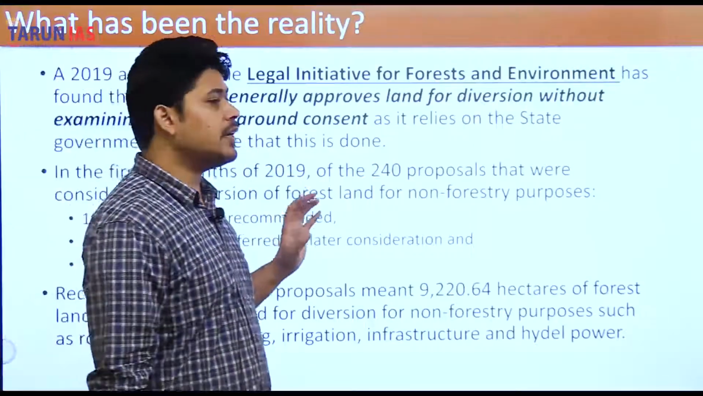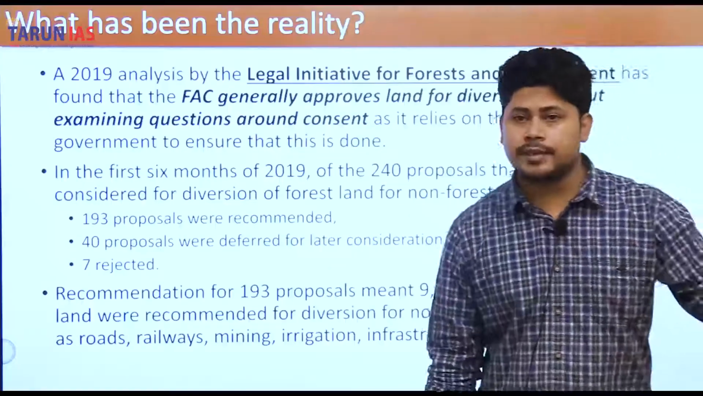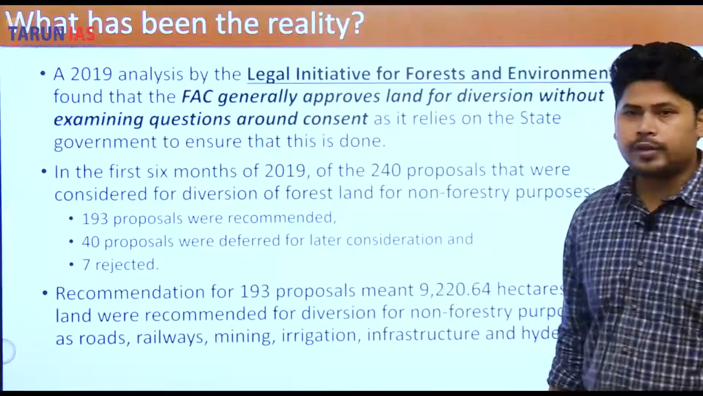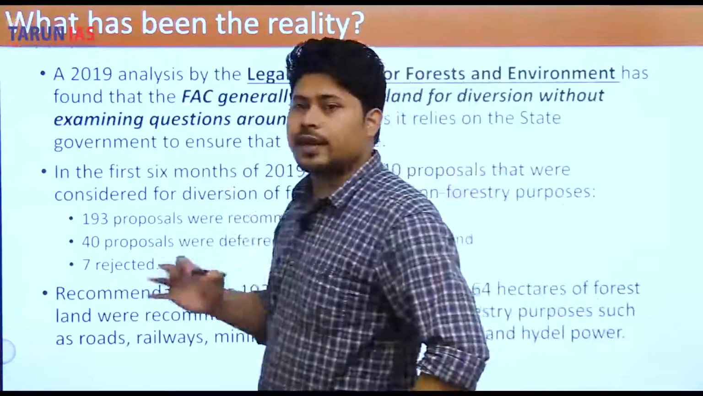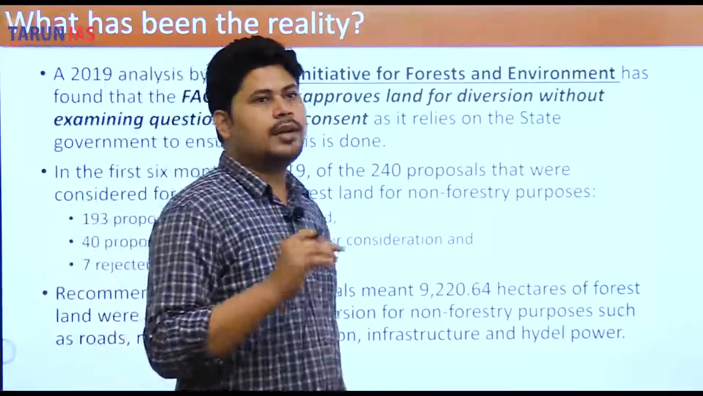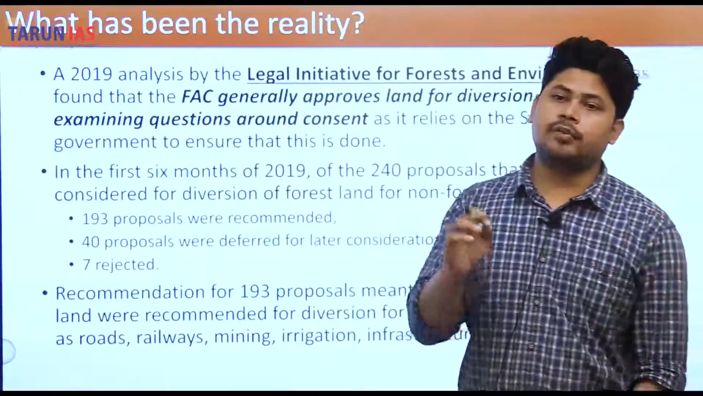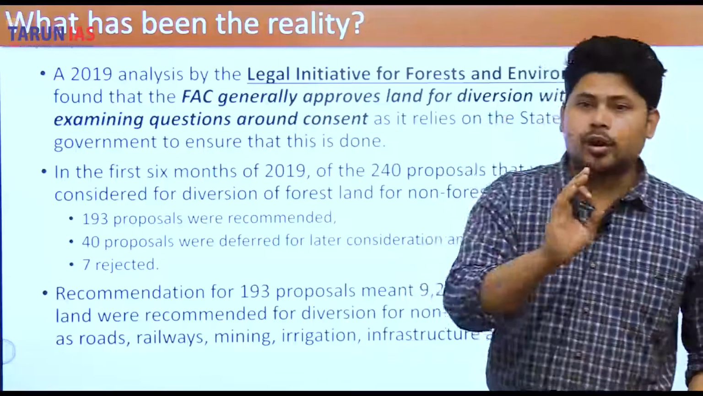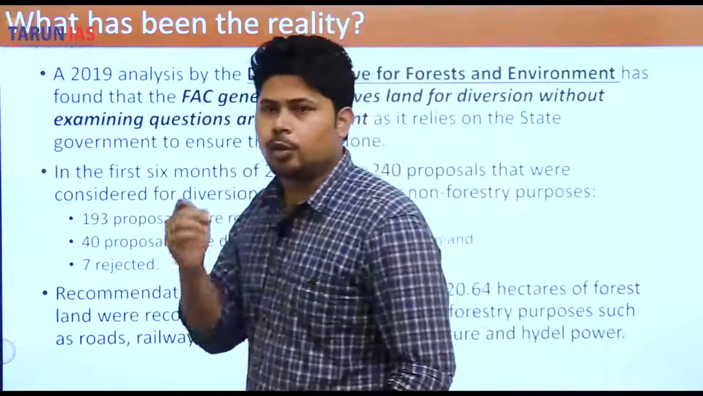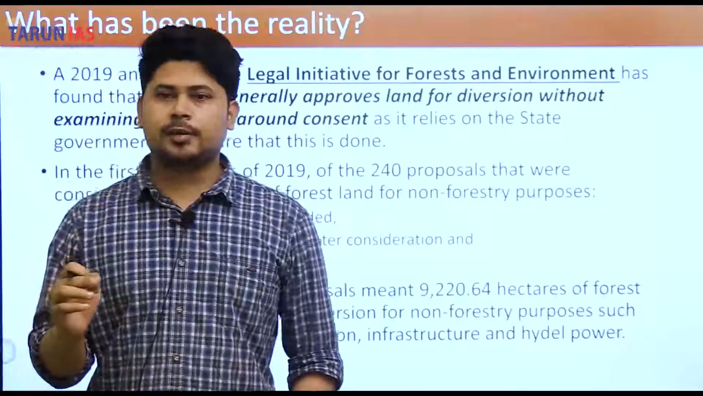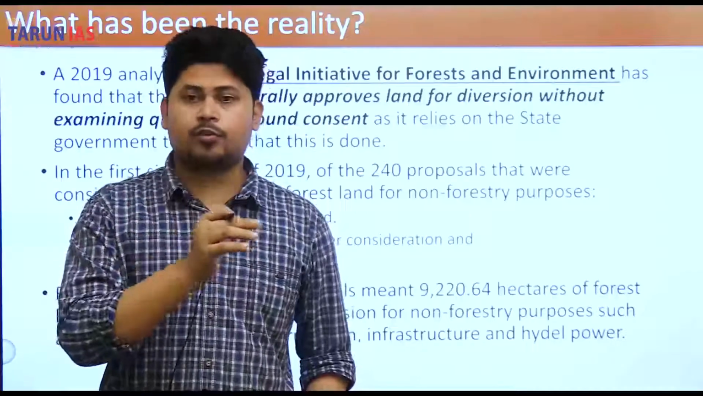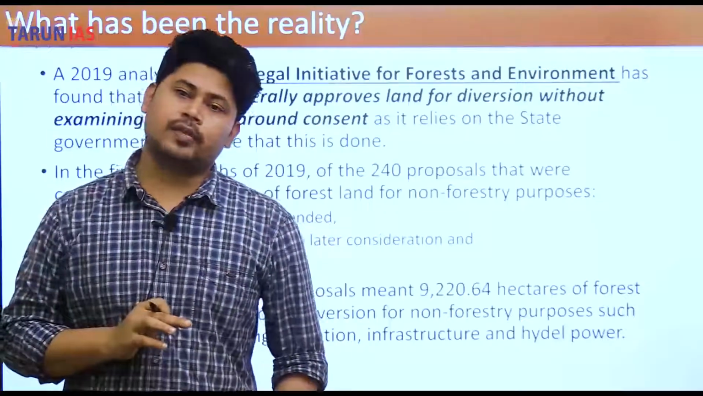Now look at what the reality of the Forest Advisory Committee is. In 2000, an analysis by Legal Initiative for Forest and Environment found that FAC generally approves land for diversion without examining the questions around consent. Consent means the written and informed consent of the Gram Sabha for the diversion of the land from forest to other uses. So it said that FAC generally approves it without even going into the nature of the consent. Nature of the consent means has the consent been taken voluntarily or not, and were the people properly informed about the effects of the diversion of land or not.